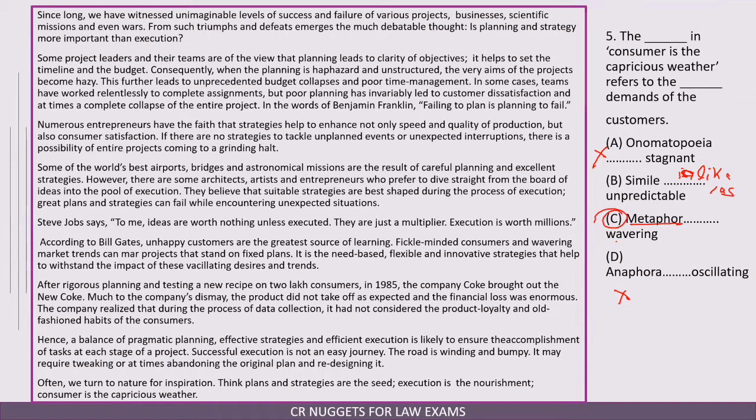This is a metaphor, and the wavering word also goes with capricious. Capricious weather means something which is not fixed. So that's why the answer should be option number C.